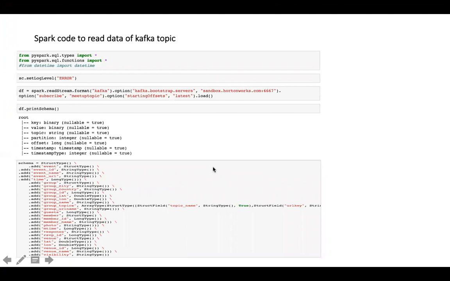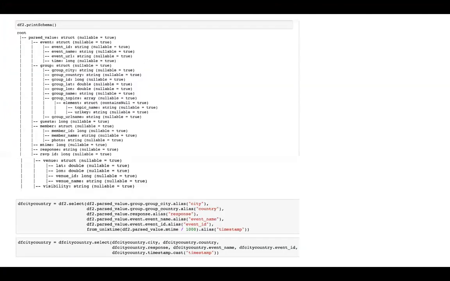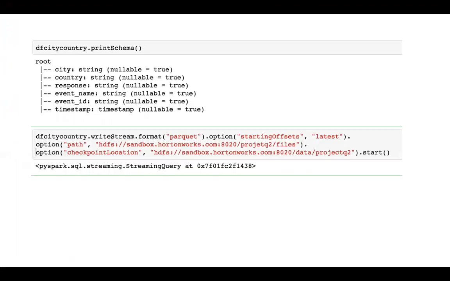This is the boilerplate code of Spark, which is used to read the data from that Kafka topic. It took me a little bit of time to define the schema, but once the schema is defined and the data is loaded into a data frame, then we can flatten the schema, and the schema ultimately looks like this, where you have city, country, response, event name, event ID, and timestamp.